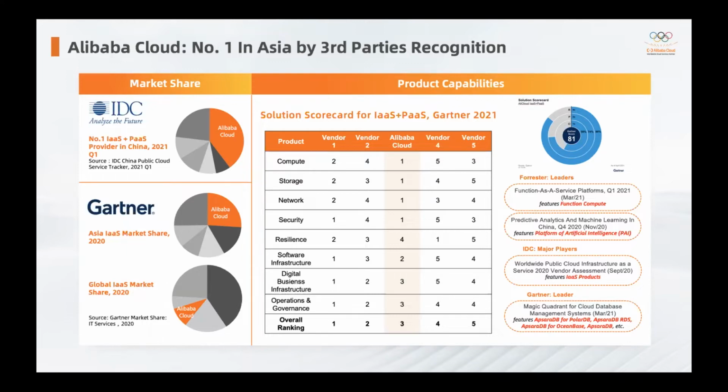You can see from this table, this is the Gartner report regarding the solution scorecard in 2021. In terms of compute, storage, network, and security, we are actually #1 globally already. And overall we are #3, which is just 2 or 3 points behind the second player. We are also the leaders rated by Forrester or Gartner in terms of our function compute, our platform of artificial intelligence, and also our database.